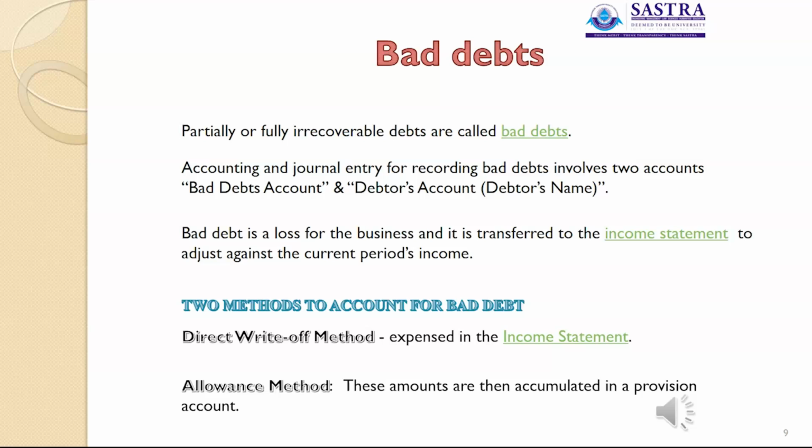So these are the two methods: the direct write-off method and the allowance method. In the direct write-off method, the receivable is not collectible, but it is directly expensed in the income statement. The allowance method is an estimation of the receivable made at the end of each year. These amounts are accumulated in a provision, that is, the provision for bad and doubtful debts. The specific receivables are reduced every year by these amounts as per the requirements. That is called the allowance method.